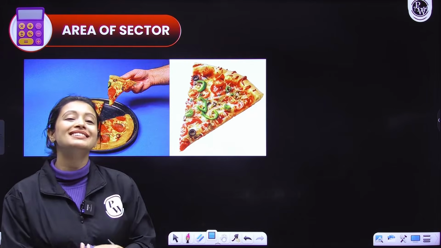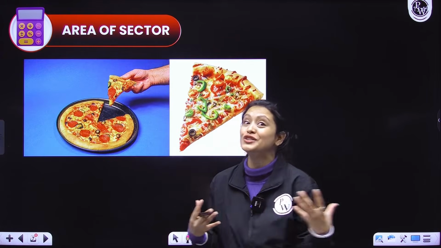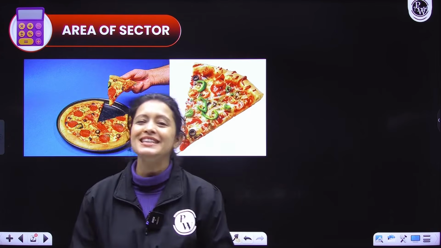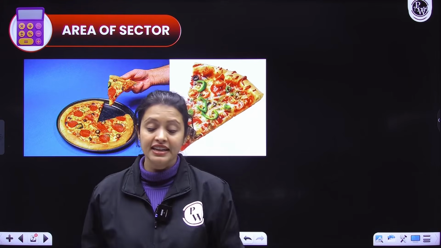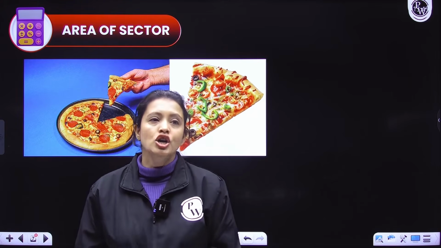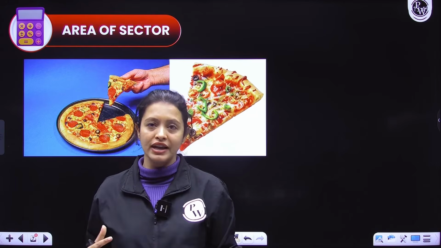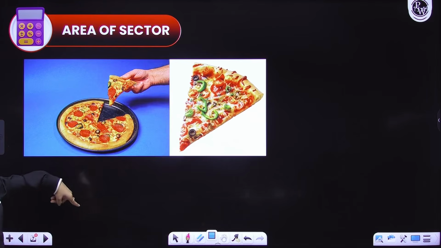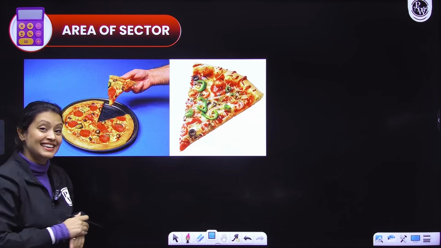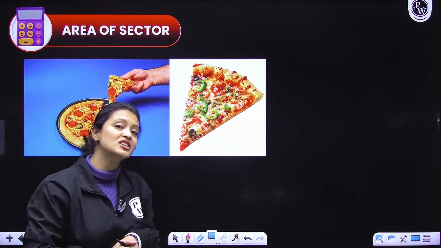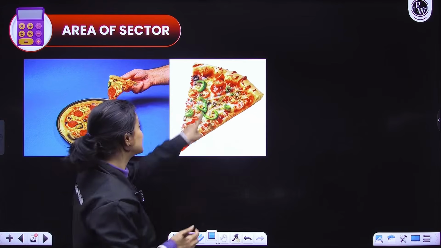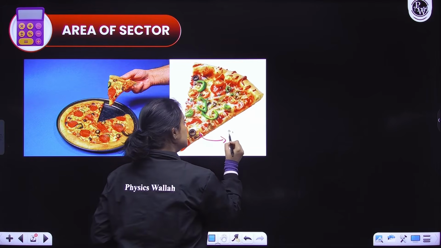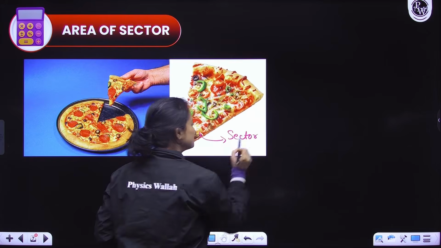Now let's come to the sector of a circle. How can you visualize the sector of a circle? Very easy to visualize, guys. Let's suppose you are eating a pizza, right? The surface of the pizza is entirely circular. So how do you distribute pizza among your friends? You cut it into slices. Can you see here? Each of these slices denotes a sector of the circular surface. This slice here is the sector of the circle.